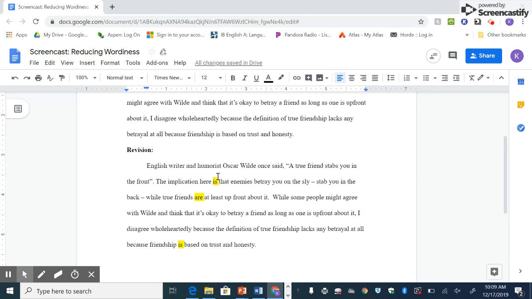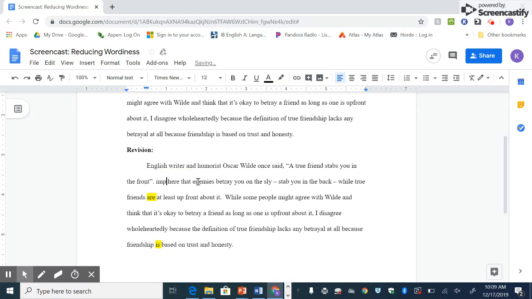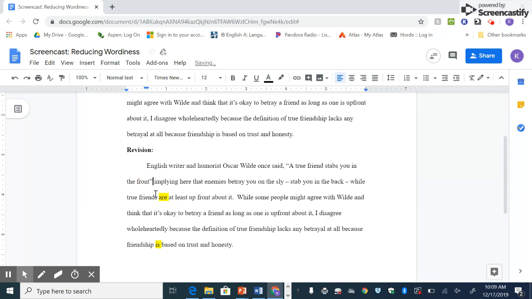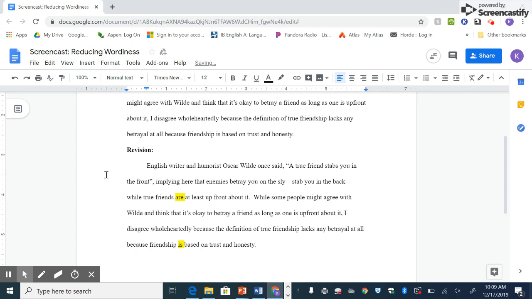So one strategy that I can do is try to change our shun words, T-I-O-N, into verbs. So I'm going to take out is. We're just going to delete that. And we're going to change implication to implying. So it's just another form of the same word. So if we're going to join these two sentences now, we need to take out the period, make that a comma. So now it reads, English writer and humorist Oscar Wilde once said, a true friend stabs you in the